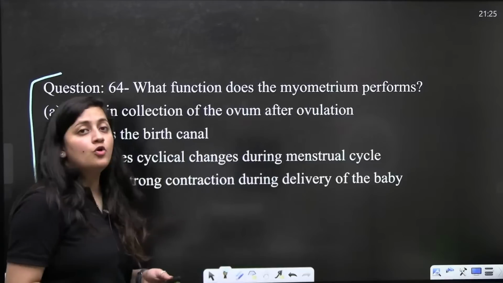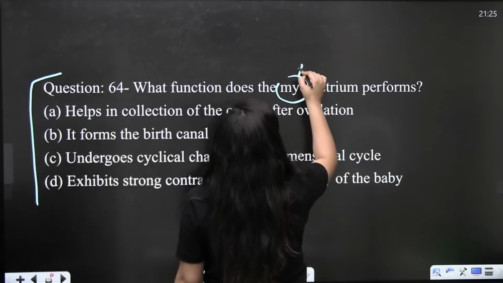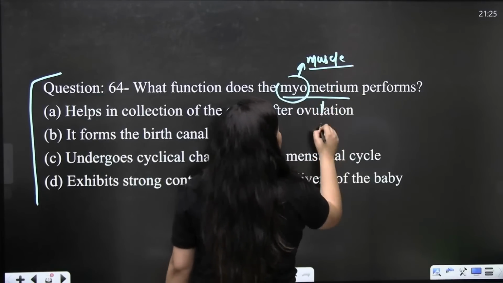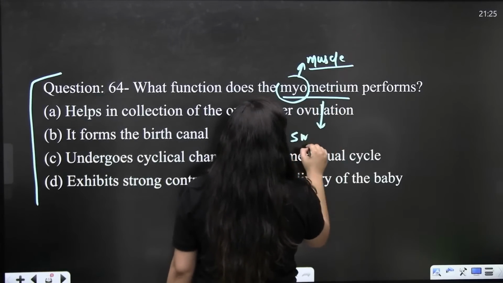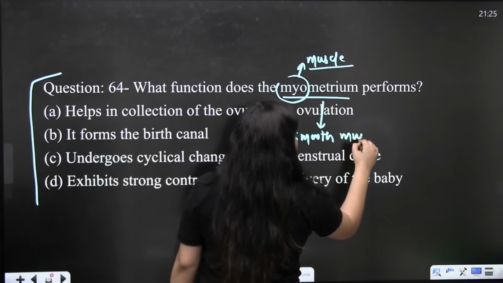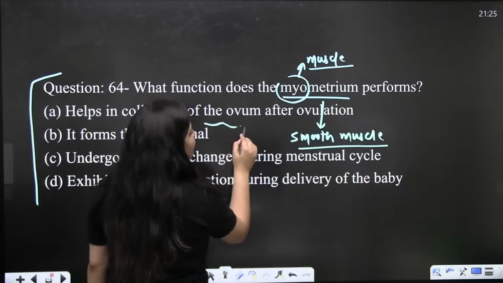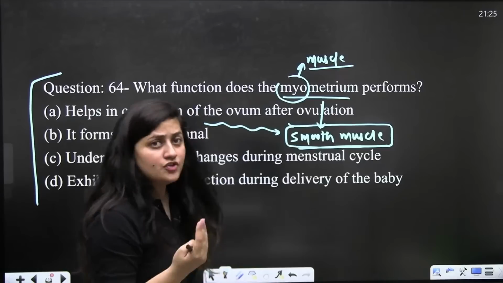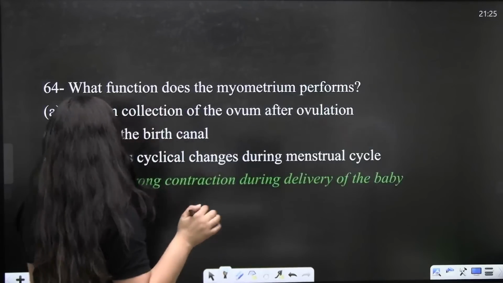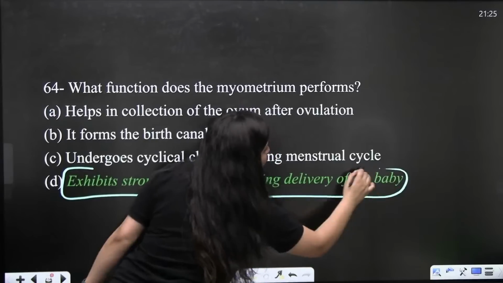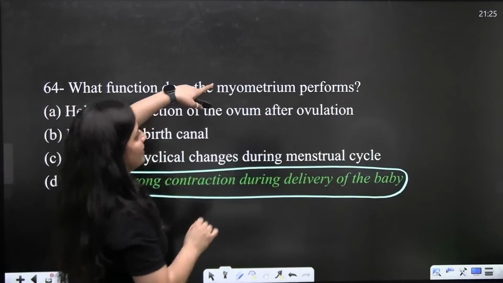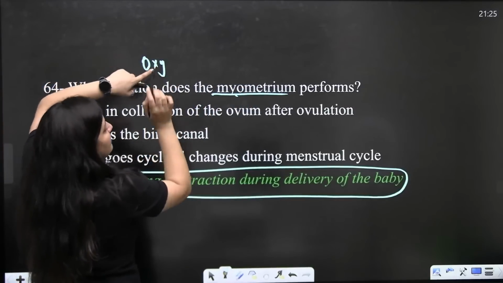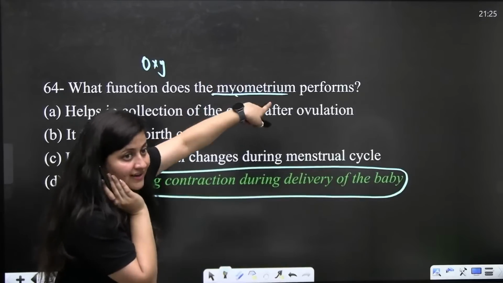The word myo is associated with muscle. Myometrium is the middle layer of the uterus having smooth muscles. Under the influence of oxytocin, it undergoes rhythmic contraction and relaxation. It is responsible for parturition, right? So it exhibits strong contraction during the delivery of the baby. Myometrium has smooth muscles. So which hormone is responsible for the contraction and relaxation?